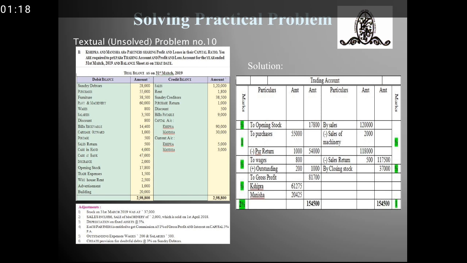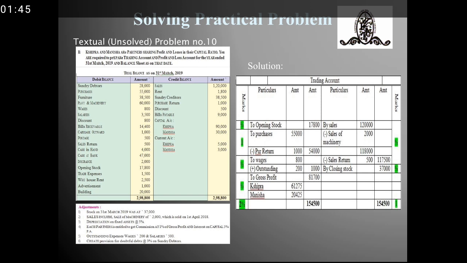Okay, so let's begin with the adjustments. First adjustment given is stock on 31st March 2019 was 37,000. That means it is a closing stock for 31st March 2019. Its first effect will go in the trading account and the second effect will go in the balance sheet on the asset side.